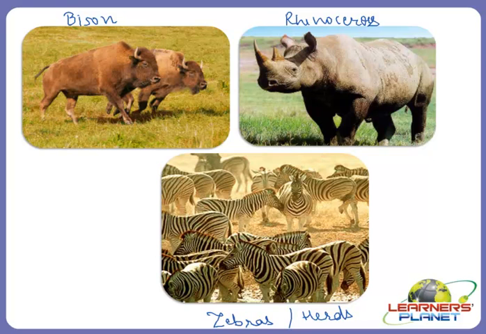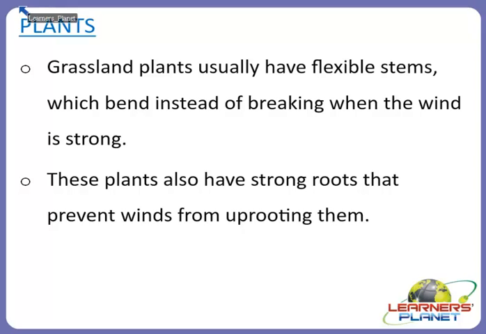Many grassland animals live in large groups, often called herds. Here you can see an image of a herd of zebras. Living in groups means there is protection from predators for the weaker members. There are more eyes to spot danger, and strong members surround the weaker ones. That is why they are able to survive in such a habitat. So that was all about animals.